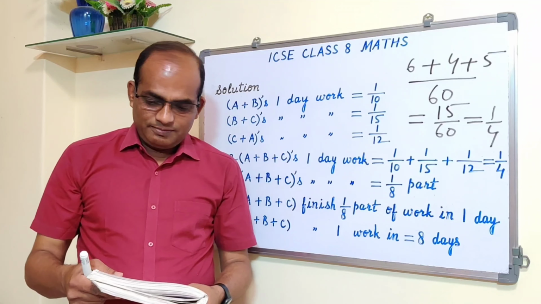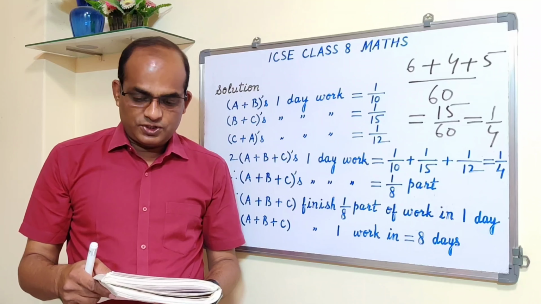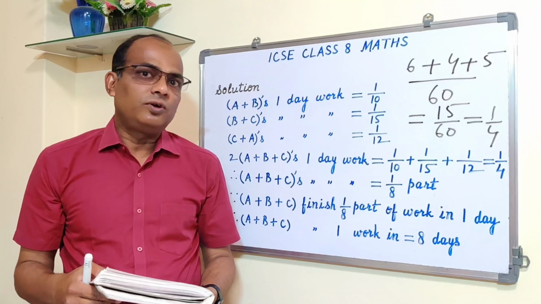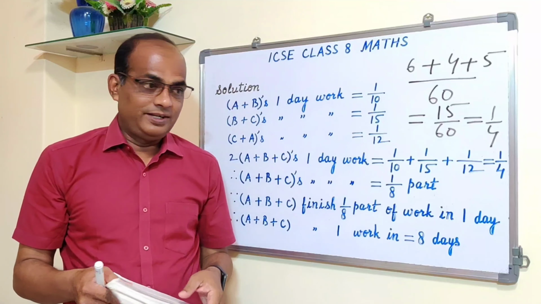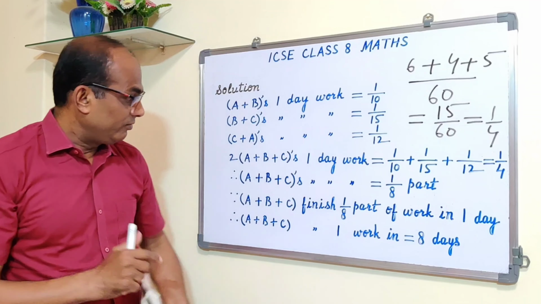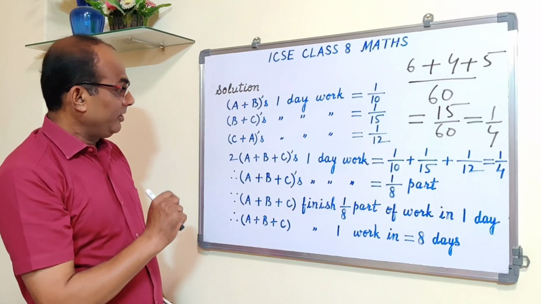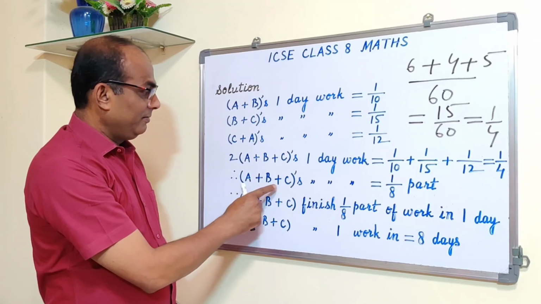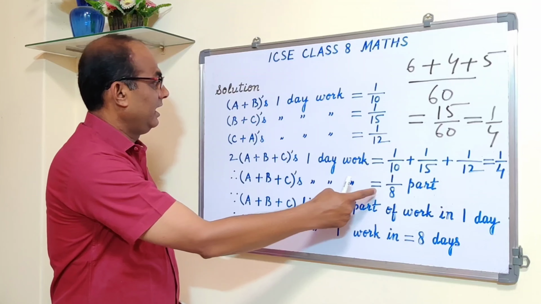Now the second part is also to find the number of days taken by each to do the same work working alone. When they are working alone, then how many days will they take? Each one of them, A, B and C. Alright, so for that, this is one of the answers. Now what you do, see, A plus B plus C's 1 day work is 1 by 8, right?